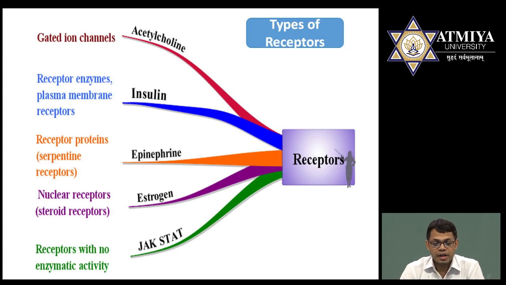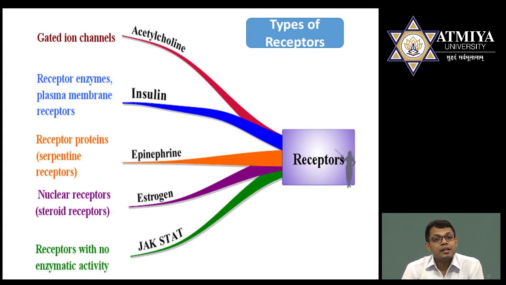Here I have explained different types of receptors. There are 5 types of receptor. They may be gated ion channels, they may be receptor enzymes present on the plasma membrane, or they may be receptor proteins, also known as serpentine receptors. There may be nuclear receptors. Nuclear receptors are steroid receptors. They are present in the nucleus, or possibly nearby the nucleus. And there are receptors with no enzyme activity, and the example is JAK-STAT.